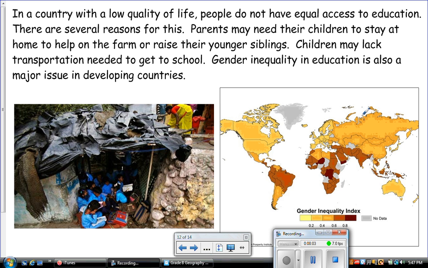But then we see that in Russia, in the Middle East, Asia, we see a lower level of gender equality, and we see very high degrees of gender inequality in the Middle East and in parts of Africa and South America.